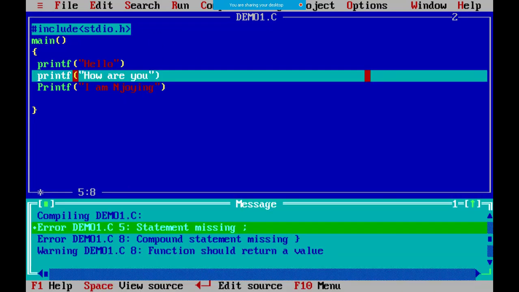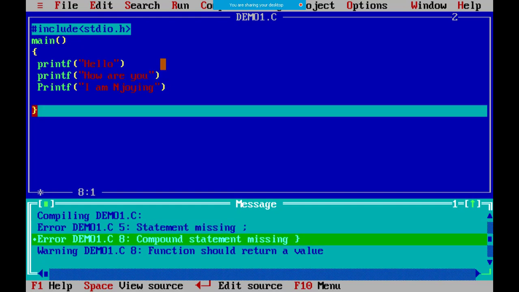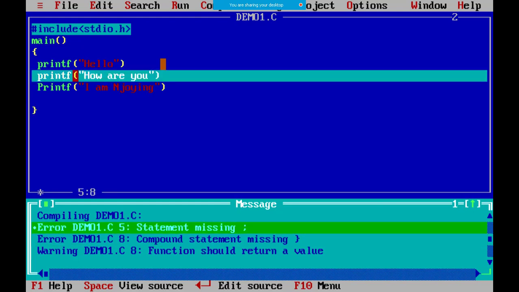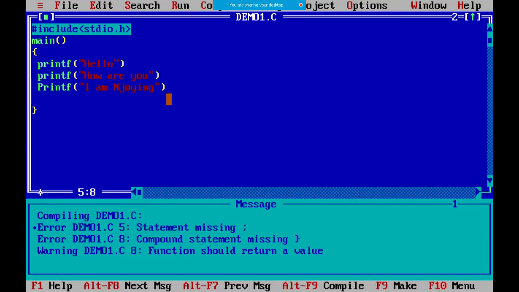Now what two errors does it show? On line number 5 it says the statement is missing a semicolon. Again it says line number 8 is missing one. It is not showing exactly where the semicolons are missing, but it shows two errors because it has not found a semicolon here and here. Now if I put a semicolon here, for example, right?